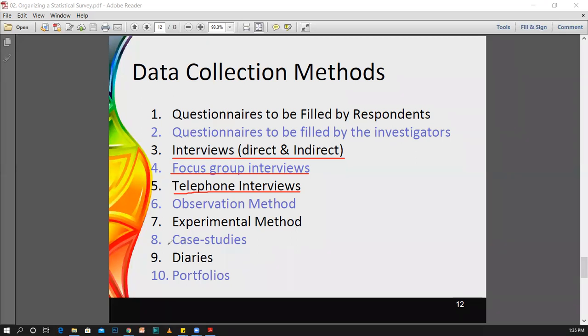And then next one is case studies. Therefore, using a case study, you can collect the data. And then these are the other methods, diaries and portfolios. Therefore, using the diaries as well as the portfolios, you can collect the data.